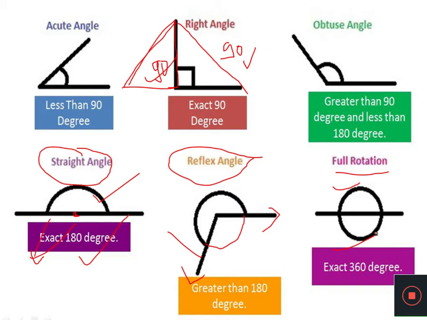So these are the basic kinds of angles which we have tried to understand. Actually dear students, what I earlier told you, whenever we try to understand this kind of angle, we keep the right angle as a reference point. We use this right angle as a reference point because it is very easy to recognize, and after knowing the actual degree of the right angle, we can simply classify the other angles in various categories. By this way, we try to understand the acute angle, then the obtuse angle, then the straight angle, then the reflex angle and the full rotation.